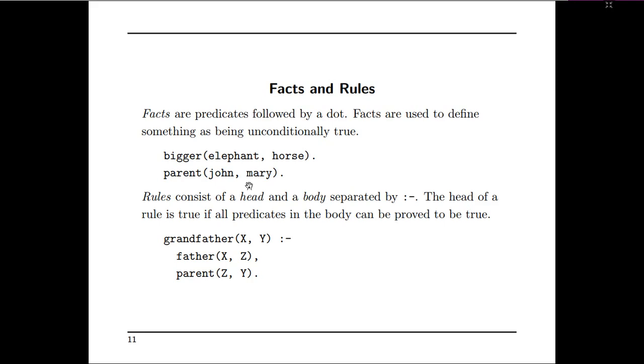So in this way the predicates, facts and rules are used, and a rule basically consists of a head and a body. Grandfather of x, y is said to be the head, and the body is father of x, z and parent of z, y. Then only we will get this as grandfather.